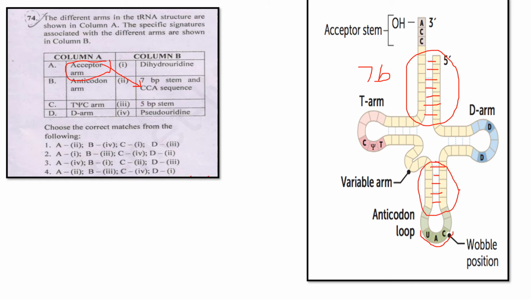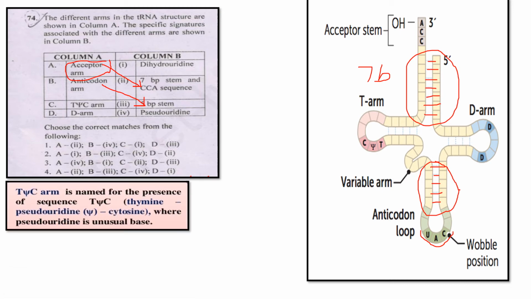So B is the third one. And the T psi C arm: the T psi C arm is named for the presence of the sequence of thymine, pseudouridine and cytosine.